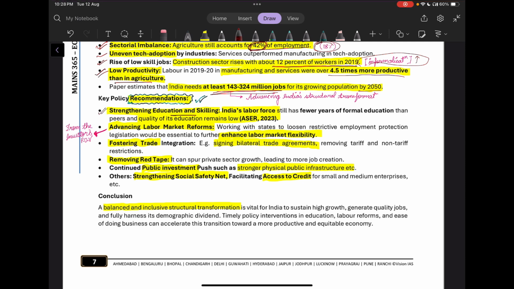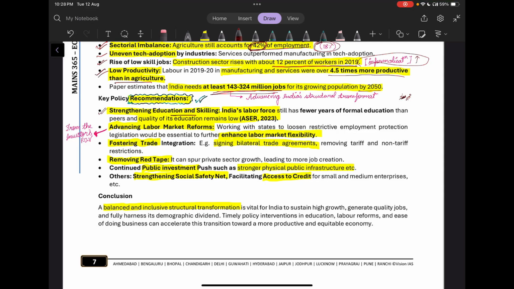We have to eliminate this industry and academia linkage failure. So basically, what is being taught in school, higher education, and colleges, and what is the demand in the industry, there should not be a gap. This gap needs to be filled.